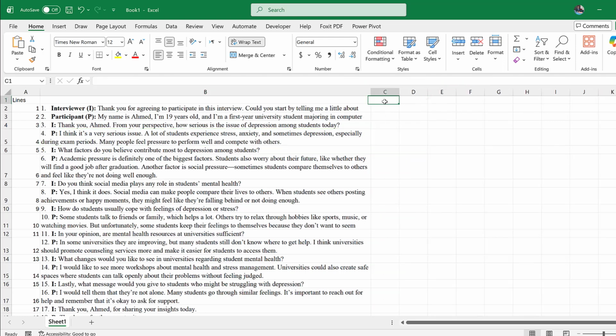And here we do the codes. Maybe we can add the coding method. There are descriptive coding methods, In Vivo coding methods, and axial coding methods. Let's say this is descriptive coding.